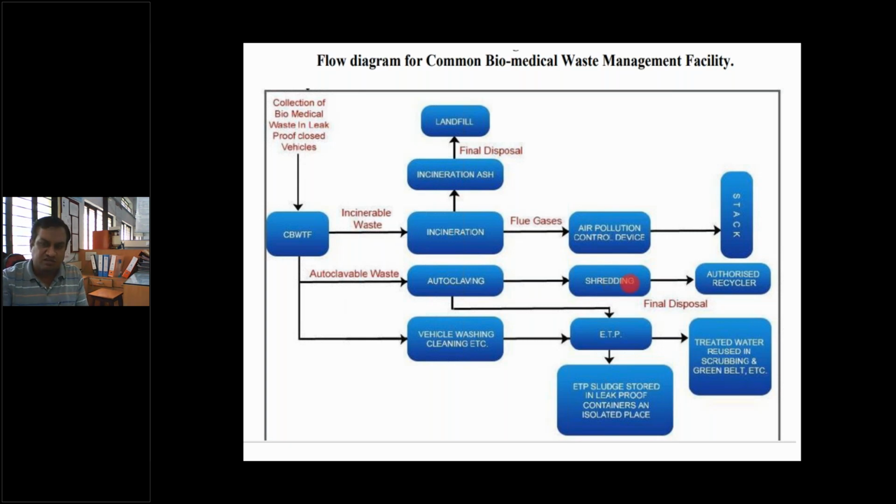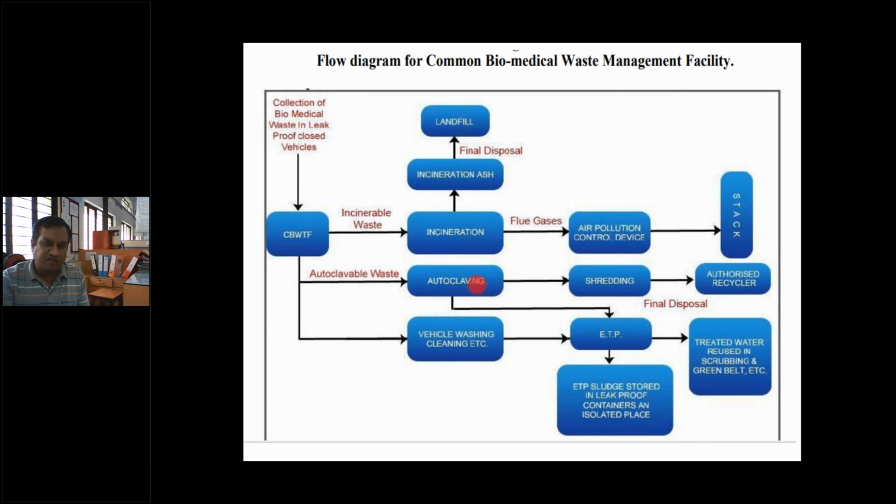After shredding it can be recycled to a company that is an authorized recycler. An authorized recycler is one who has taken the license and permission from the Maharashtra Pollution Control Board. So he is an authentic person or agency who can take the recycled material from this biomedical waste treatment plant, right?